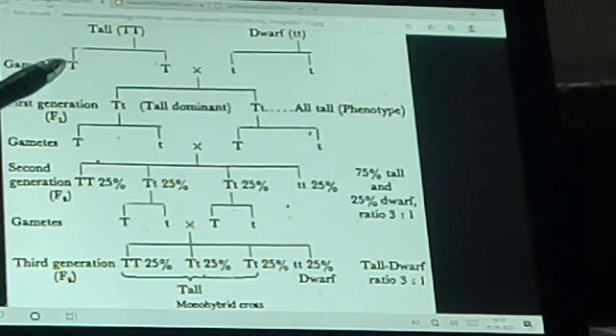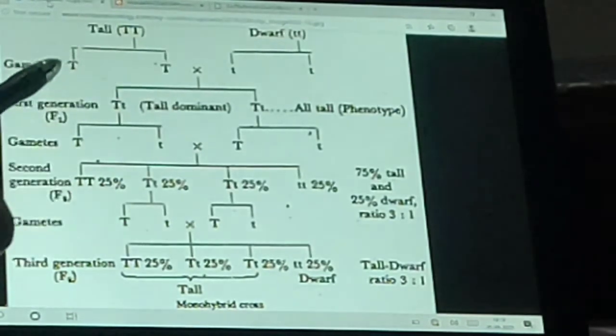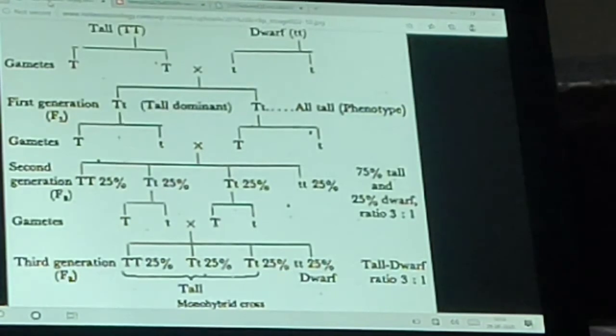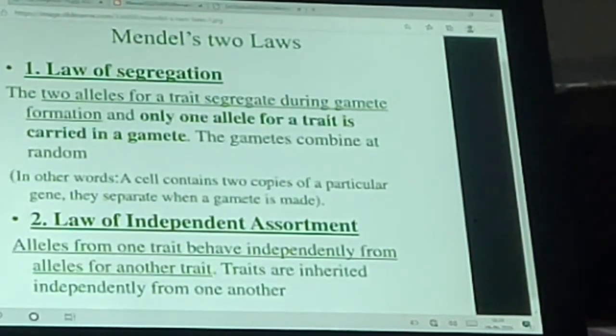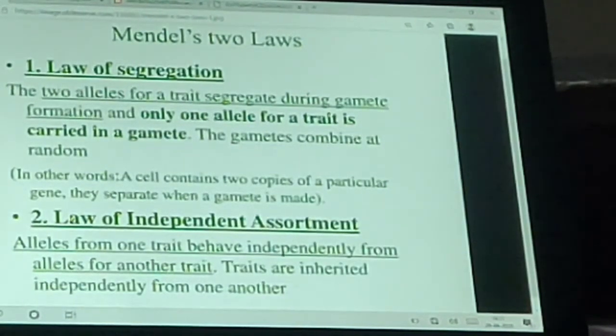They get separated during gamete formation. You just see here, they get separated during gamete formation. So this is the first law. Only one allele for a trait is carried in a gamete. Now the second law is the law of independent assortment. Alleles for one trait behave independently from alleles for another trait. Traits are inherited independently from one another.